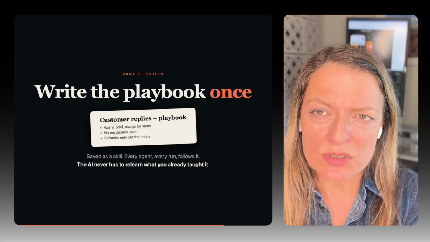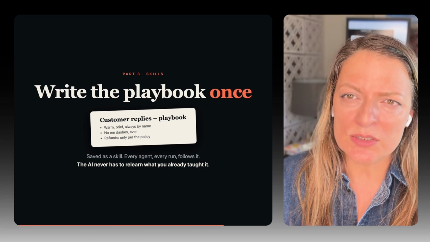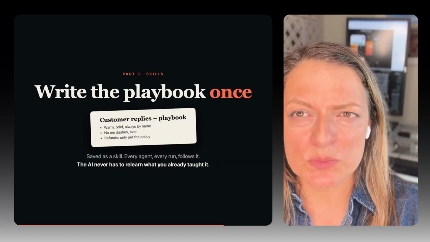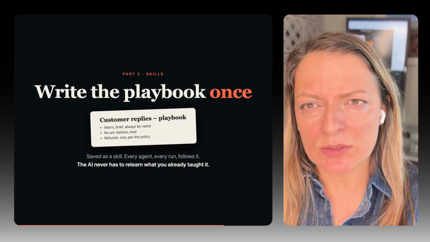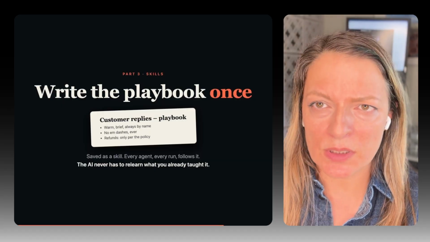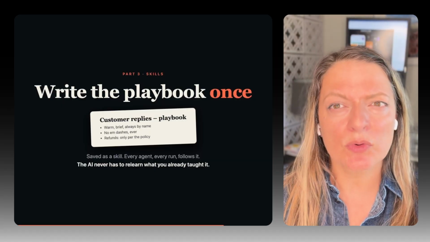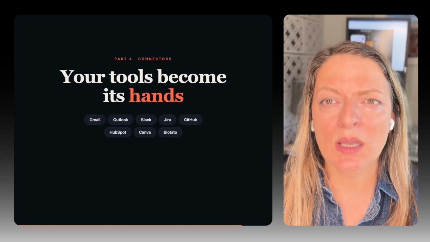If you haven't used a skill, think of it as a playbook. Let's say you reply to your customers a certain way. So it's a formalized playbook, which mistakes to never make: never write back with em dashes, never insult the customer. Any constraints or guardrails: don't offer a refund to a customer for no reason, or offer a refund to your customer for any reason.